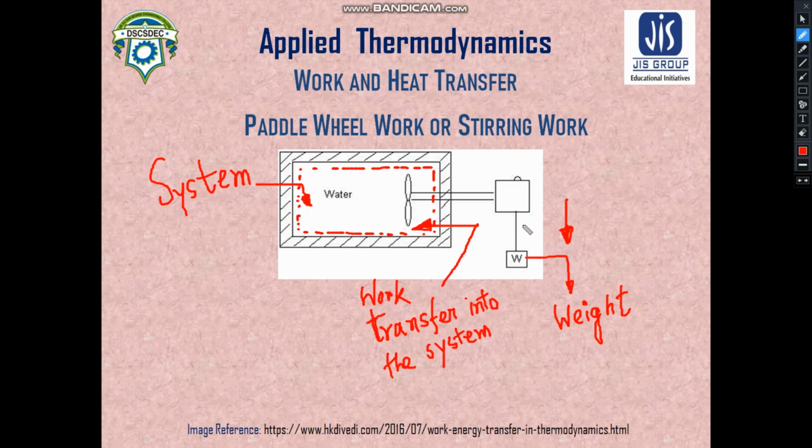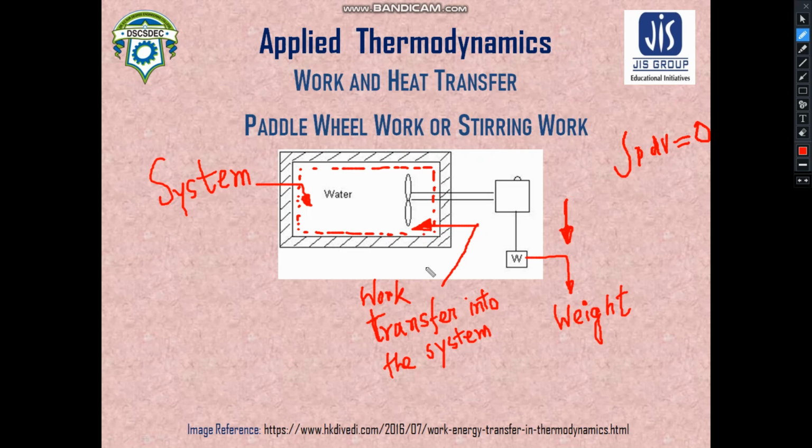If this weight is lowered down, it will cause a certain motion of this stirrer. The stirrer will start to rotate. If the stirrer rotates, the temperature of the water will obviously increase. Since the volume of this water is constant, the volume is not going to change. We can specifically mention that there is no chance of PdV work, so this PdV work is obviously zero.